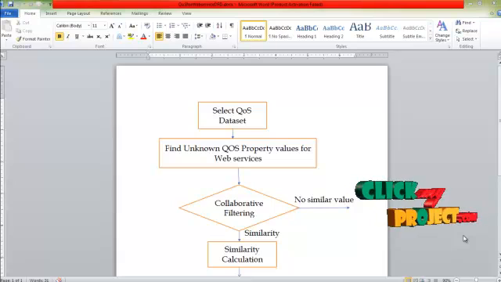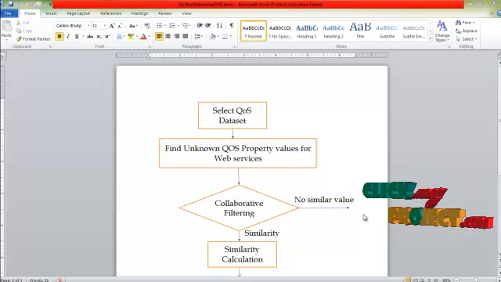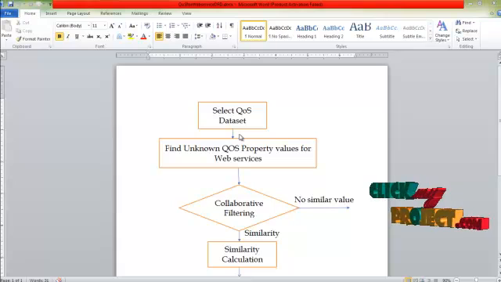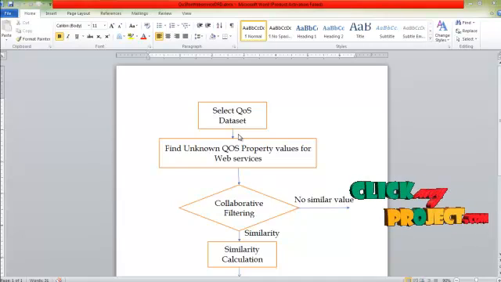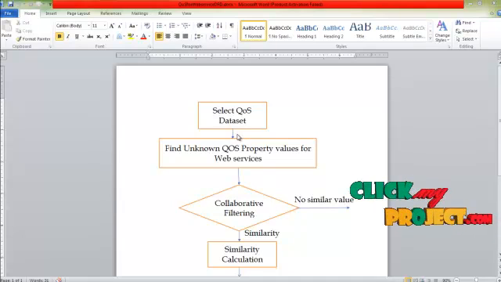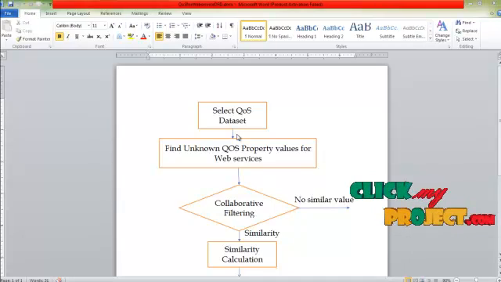Then let's go for discuss about data flow diagram of this project. First, select the web service QoS dataset. This dataset contains information about the QoS for user access web services. Examples: user ID, service ID, IP address, WSDL address, city, region, latitude and longitude. And then find out the QoS property values for web services by using collaborative filtering.